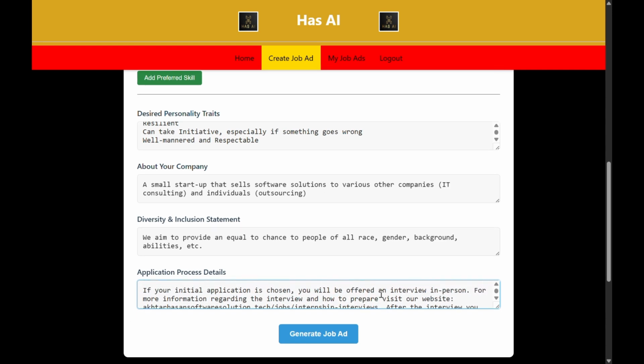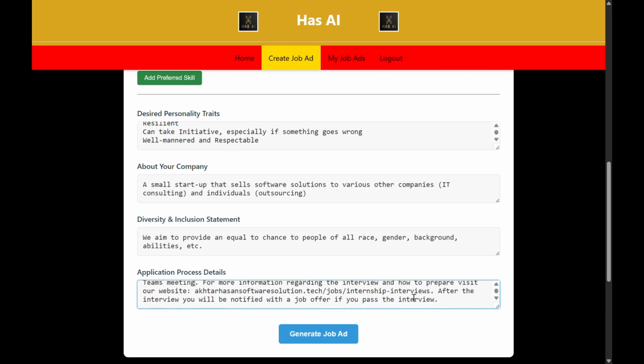So we put in-person interview. This will be a remote interview instead for this version of the job. Online as per Teams meeting. And then we've got a website link, which is obviously made up. That link doesn't actually exist, although we do have the domain. Then generate job ad.